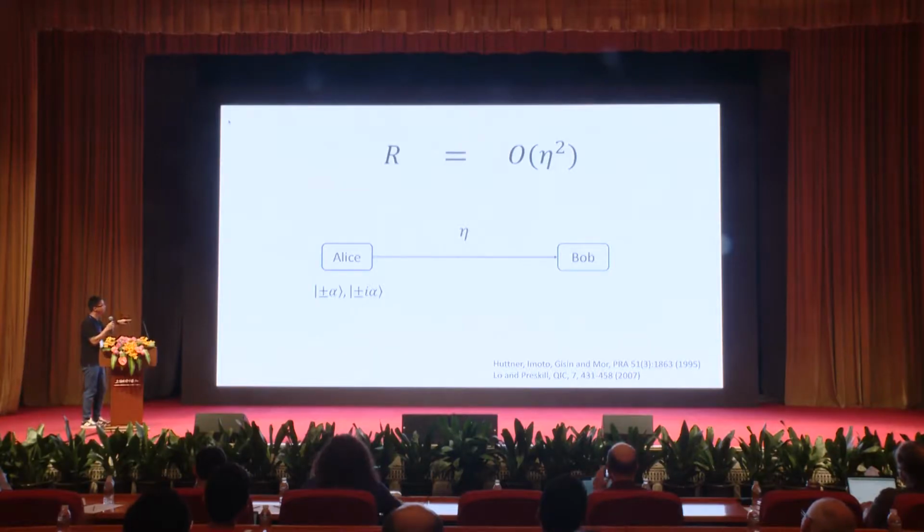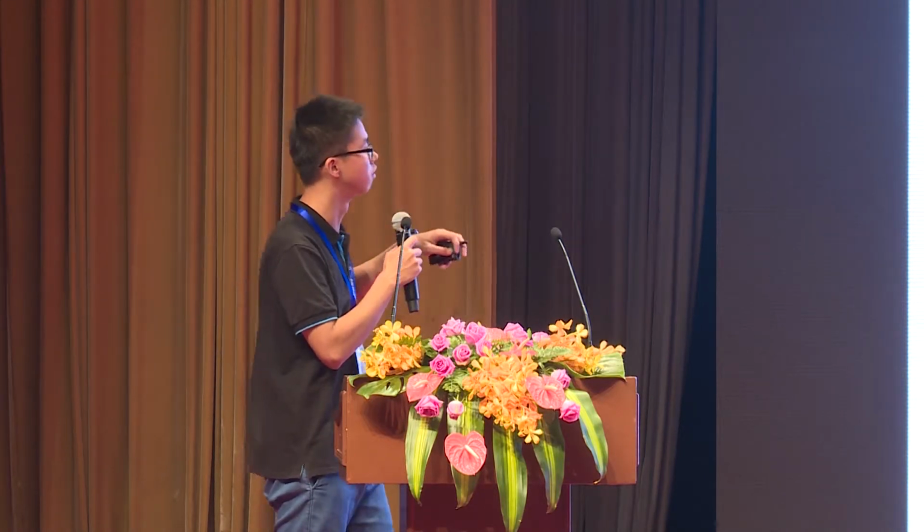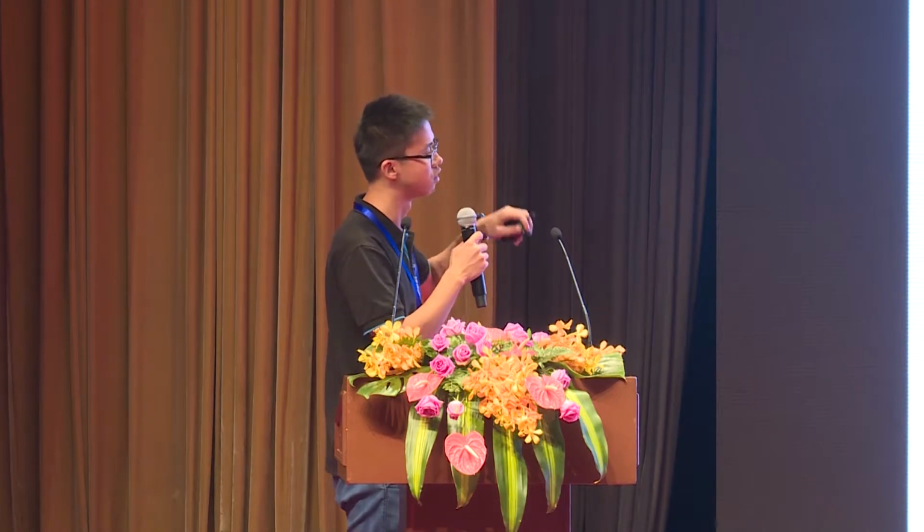For this kind of protocol, because there is a large basis flaw, Alice cannot send out coherent states with a large intensity. The intensity should scale as eta. So finally, the key rate of this kind of protocol will be O(eta squared).